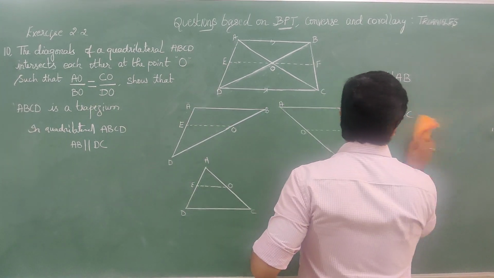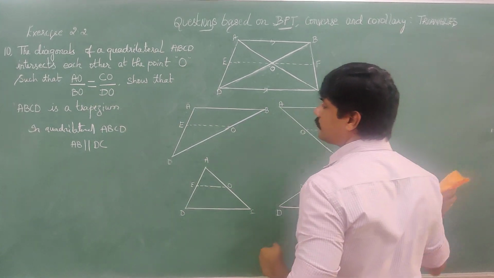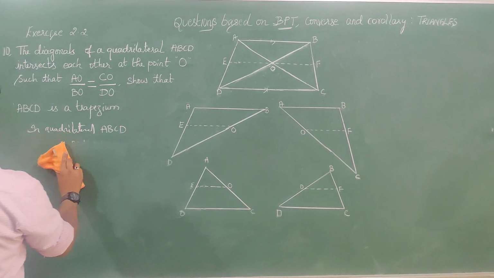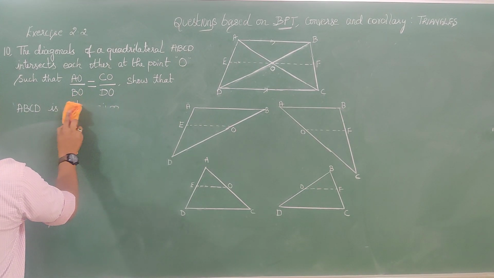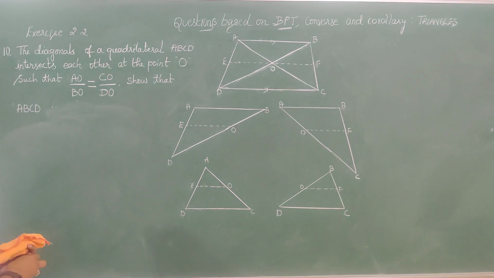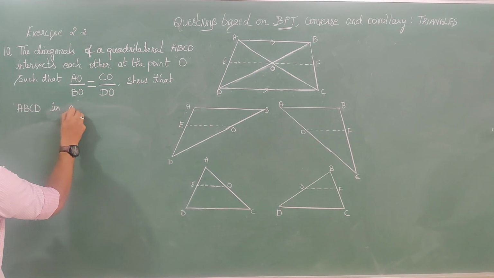Now we'll see what is given. We have to prove ABCD is a trapezium.